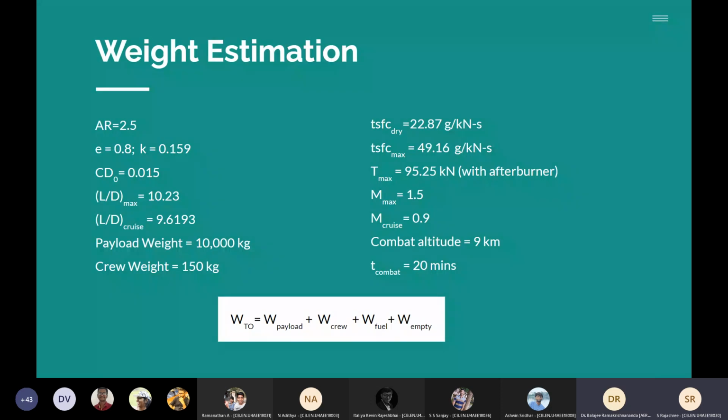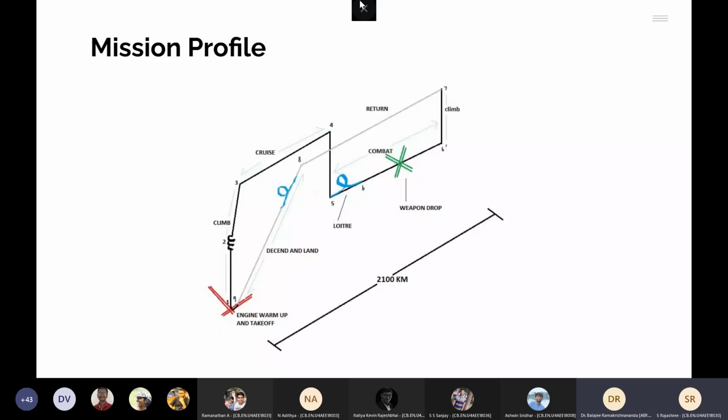So this is at the dash phase, right? When it's dashing after the payload drop. Where is it in your mission profile? Here, during return, it is dashing, 7 to 8. Okay.